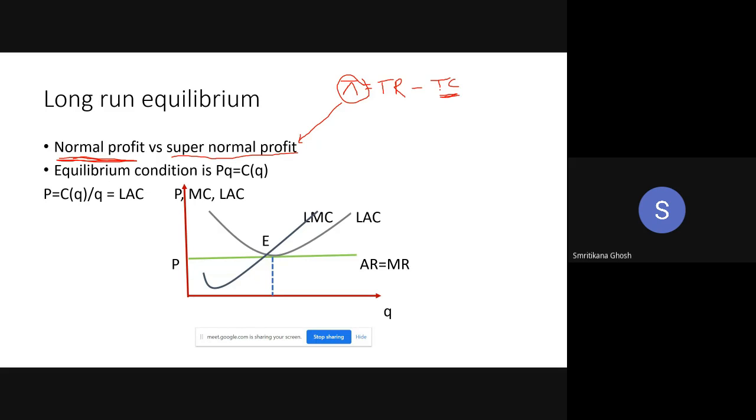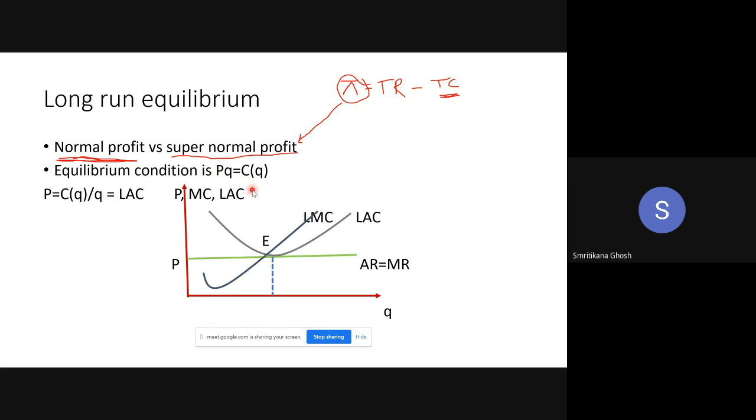Okay. So the normal profit, the supernormal profit, that debate is over. So we are sure that in the long run, all the existing firms are earning normal profit, but no supernormal profit. Done. So if it is, that means the profit will be zero. And if profit is zero, that means total revenue is equal to total cost. So look at the second bullet. The equilibrium condition is total revenue is equal to total cost. P bar into Q is equal to C function of Q. Total revenue is equal to total cost, because pi is equal to 0.